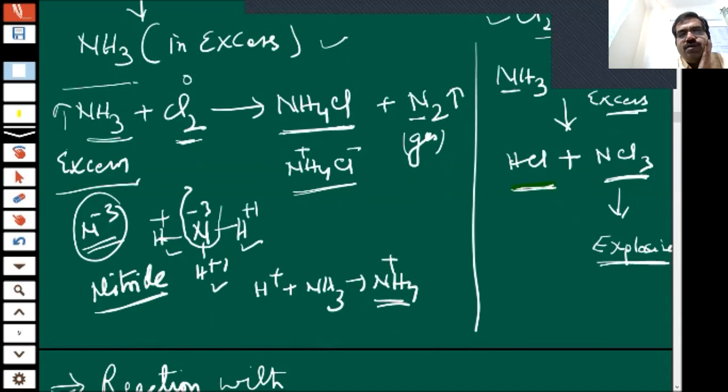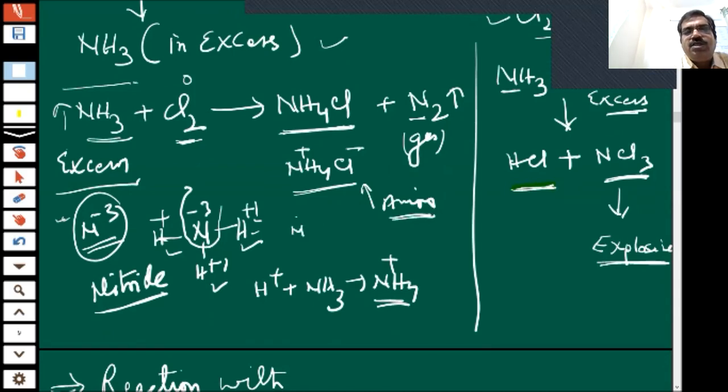Cl2 zero is there. So here it became an anion. It is an anion. It means someone has given an electron to it. So from where has it got the electron? Hydrogen will not give, because hydrogen is already in plus form. So chlorine has received an electron from nitride, N-3.